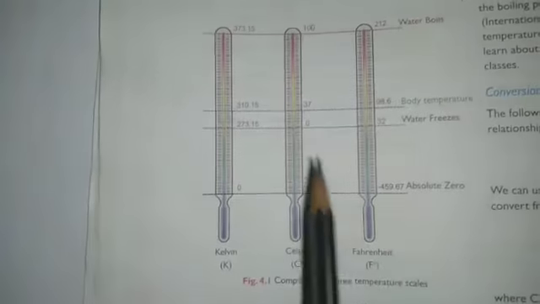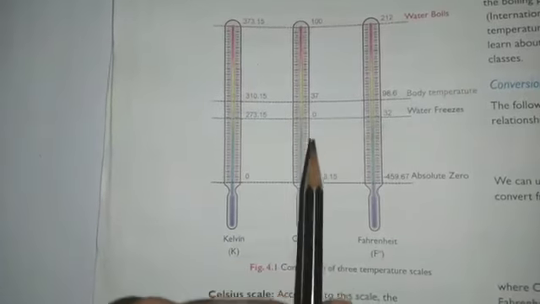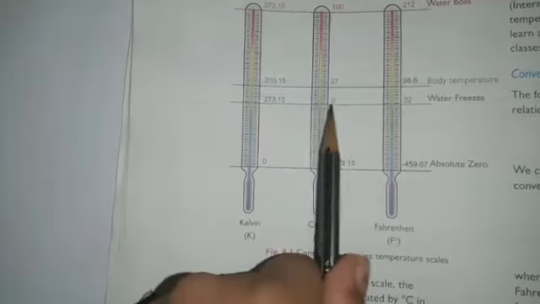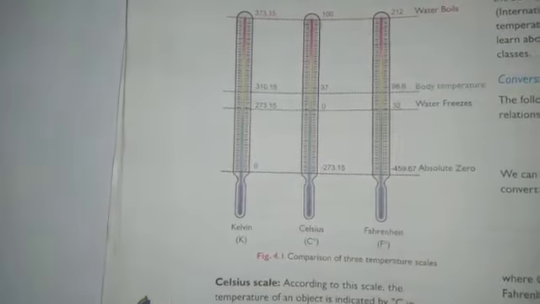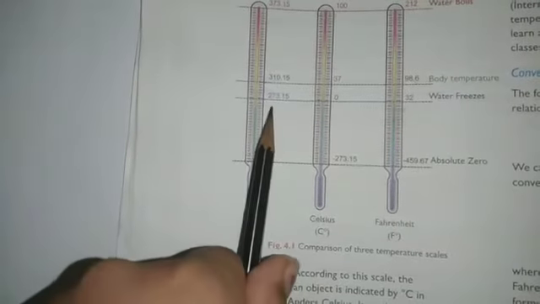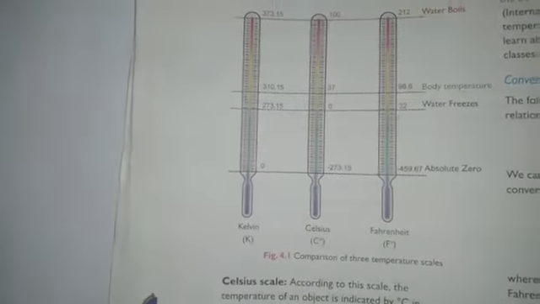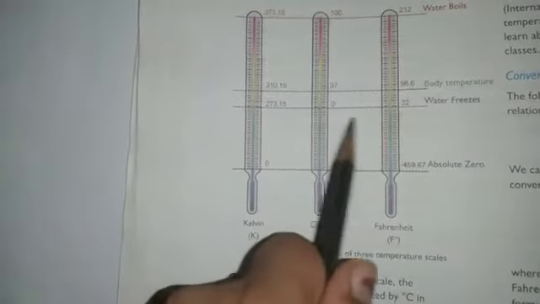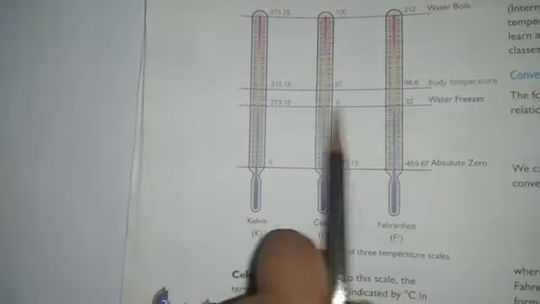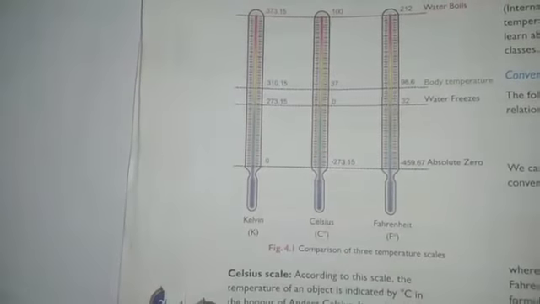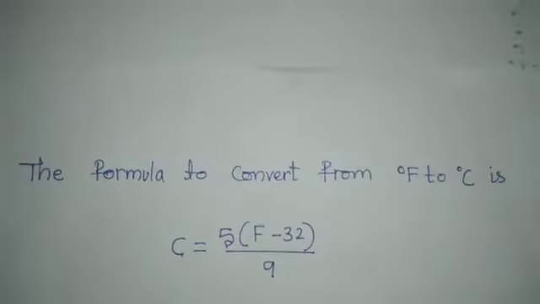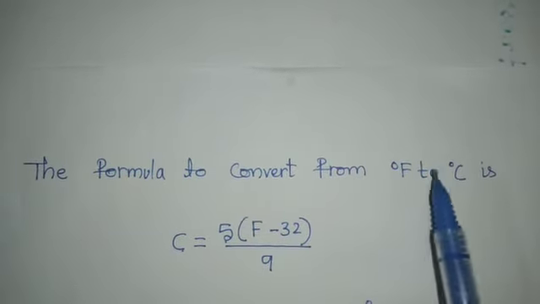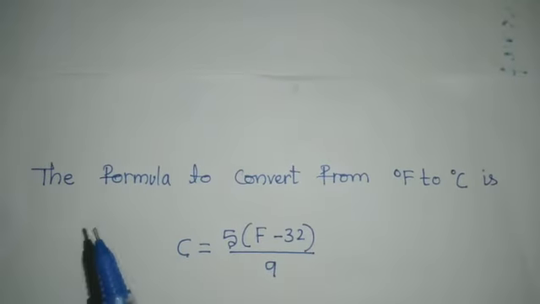So you have to remember here, 0 degree in the Celsius scale is 32 degree in the Fahrenheit scale, and in the Kelvin scale it is 273.15 Kelvin. Students, now we'll learn how to convert degree Celsius into Kelvin, and degree Fahrenheit to degree Celsius.